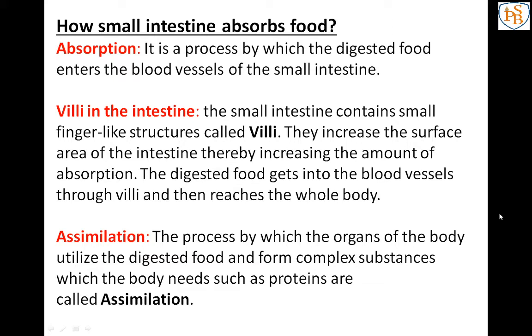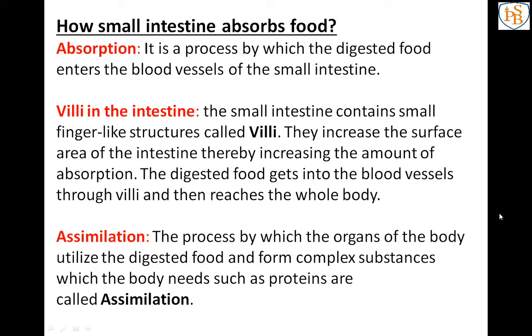Then the villi absorb the digested food, and with the help of blood vessels it reaches the whole body, and that digested food is used by the organs of the body to form complex substances such as protein. That process is known as assimilation. Digestion means what? We are converting the complex substance into simpler ones.